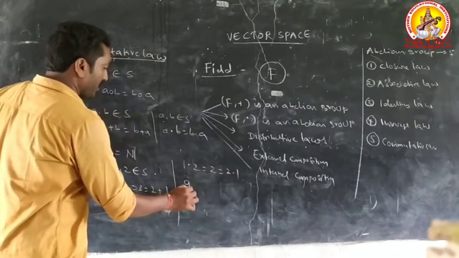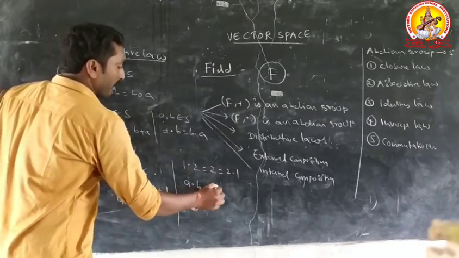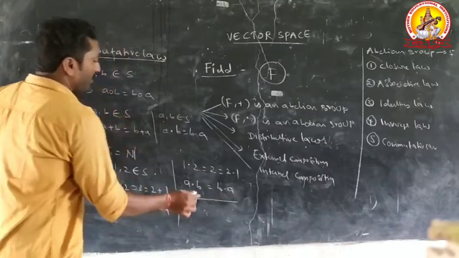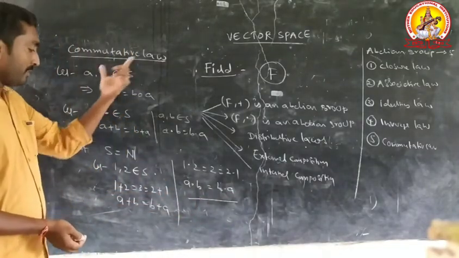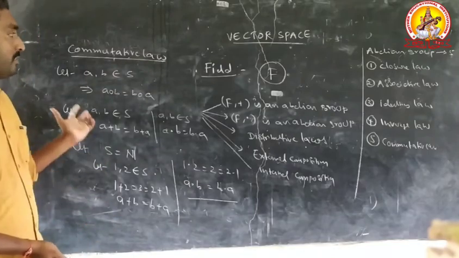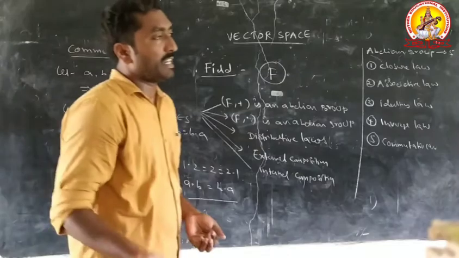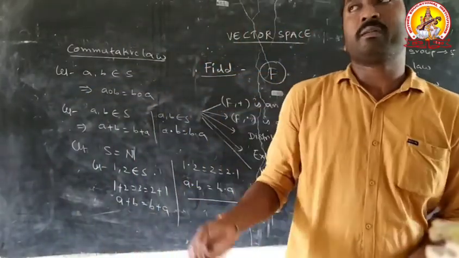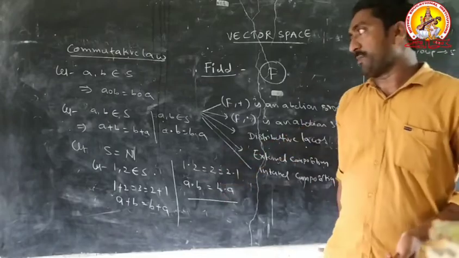This equation converts to the form a into b equal to b into a. Therefore, S satisfies the commutative law with respect to addition and with respect to multiplication.